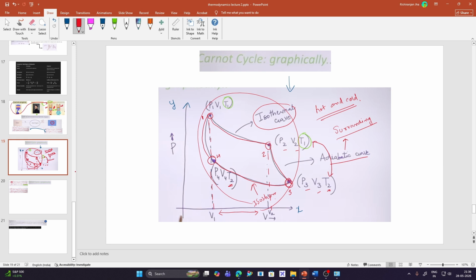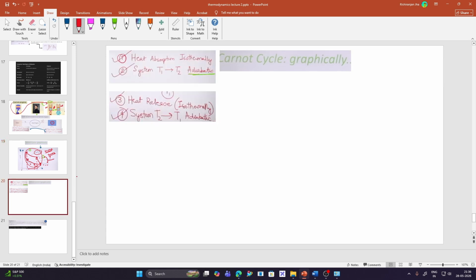I tried to explain this in the simplest manner possible. So let's have a recap and have a look at the Carnot cycle again. So first, in the Carnot cycle, the heat is absorbed isothermally. Second, the system goes through a change of temperature from T1 to T2 adiabatically. After that, the heat is released from the system isothermally, and again the system goes from temperature T2 to T1 adiabatically. So this is what the Carnot cycle and the graph is all about.